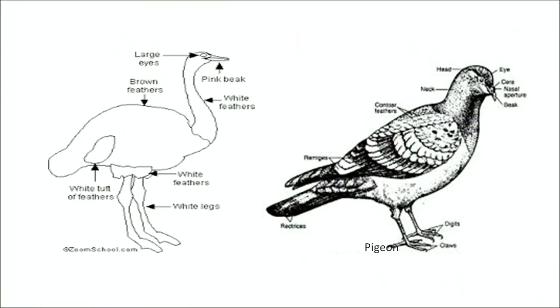Only left ovary and oviduct is present in the females. All are oviparous, that is, they lay eggs. Eggs have much yolk and a calcareous shell. Some of the examples are ostrich, kiwi, Columba, that is pigeon, crow, etc.